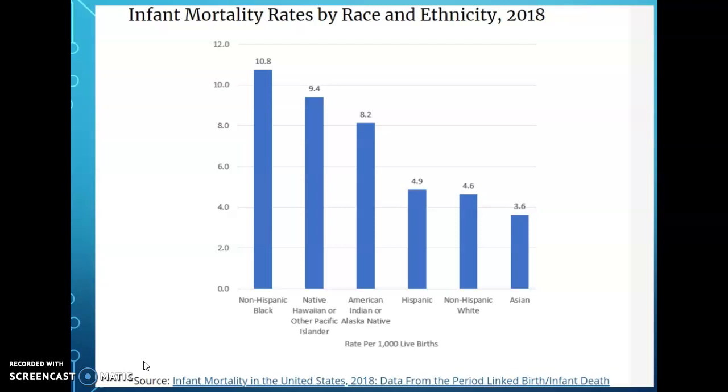Native Hawaiians had a mortality rate of 9.4, followed by American Indian and Alaska Native with 8.2, then Hispanic with 4.9, non-Hispanic whites with 4.6, and Asians with an infant mortality rate of 3.6.